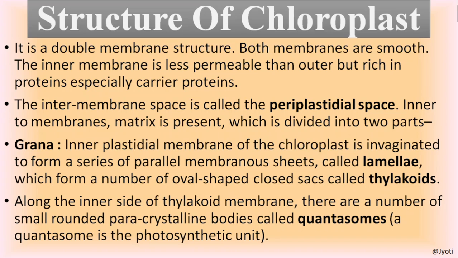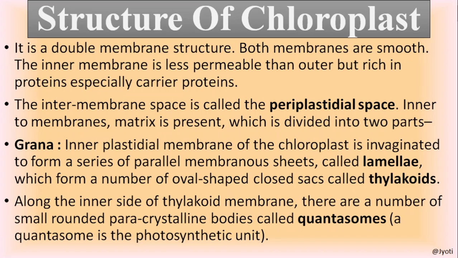Now let us discuss the structure of chloroplast in detail. As I have told you, they are double membrane structures. Both the membranes are smooth. The inner membrane is less permeable than the outer, but rich in protein, especially carrier proteins. The intermembrane space, that means the space between the outer membrane and inner membrane, is called periplastidial space.